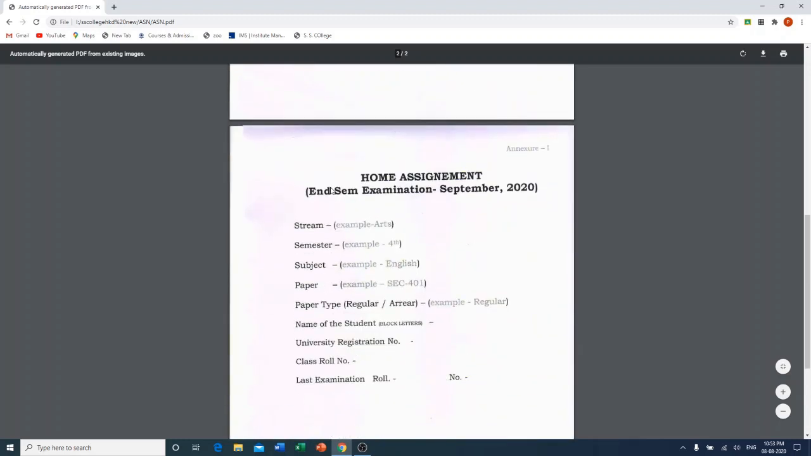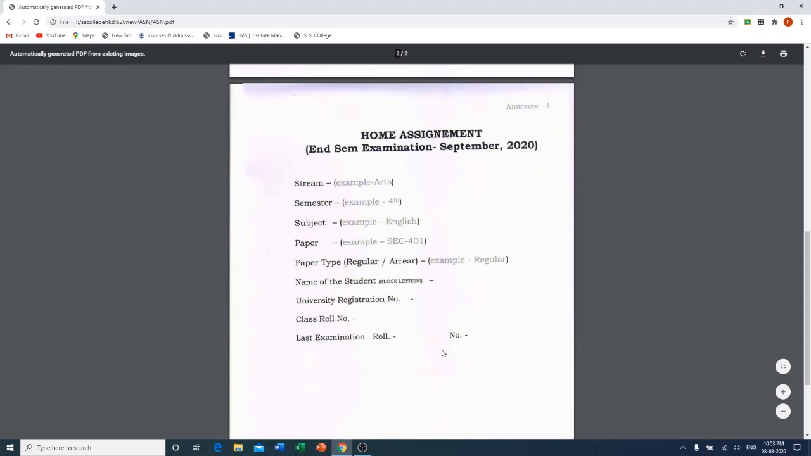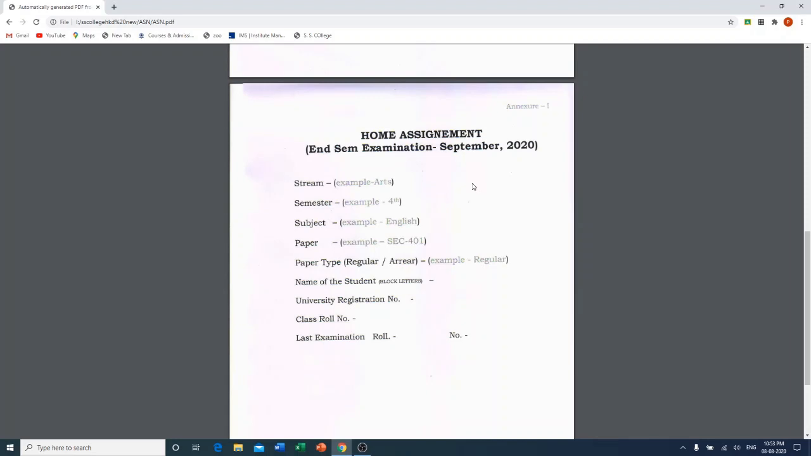And you have to prepare your assignment using this particular format where you have to mention your stream, semester, subject, paper type, regular or arrear, name of the student in block letters, university registration number, class roll number, and last examination roll and number, and that should be put on the first page. This is the cover page of your assignment.